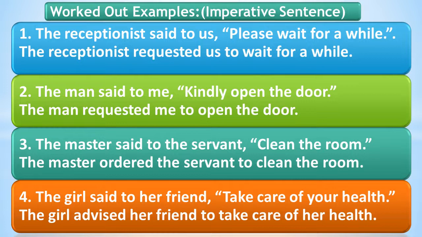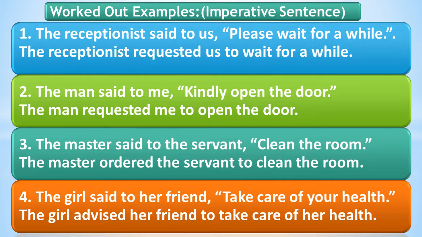And why did I say that it is probably the easiest of all? Because you don't have to bother about tense. Once you find the sense, the receptionist requested us.